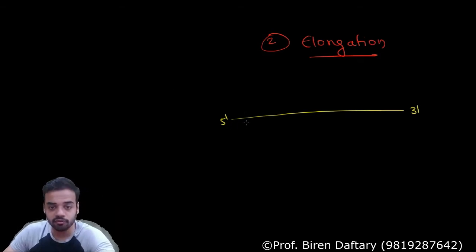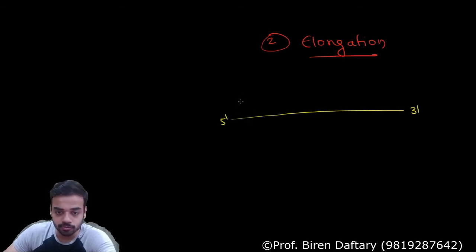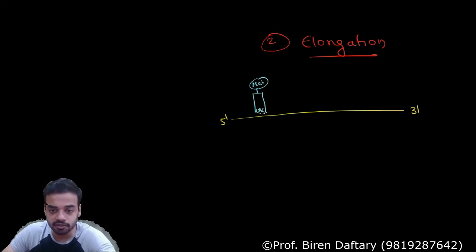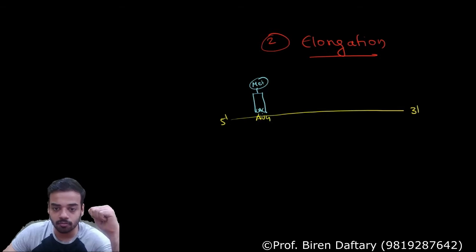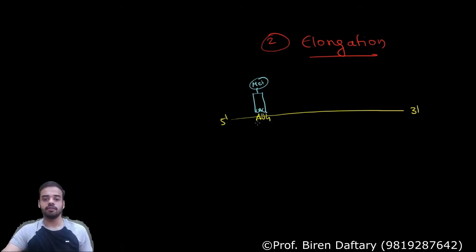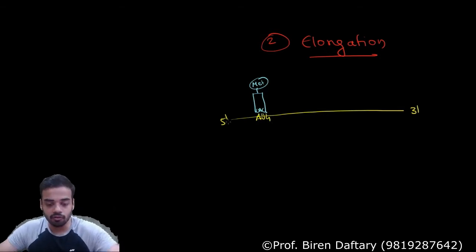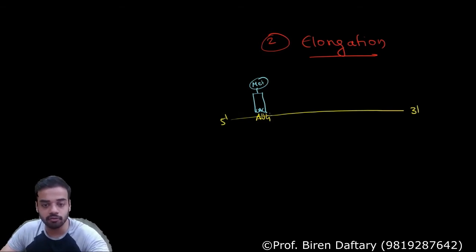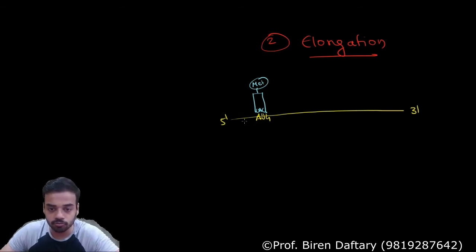So the tRNA was in blue color. So suppose the tRNA is attached over here, this was the one having methionine, MET, correct? And the sequence here was UAC. The sequence here was AUG, and there was a bonding between them, correct? And what do I have to draw next? I have to also draw the ribosome. So this is the ribosome smaller unit, this is the ribosome larger unit.